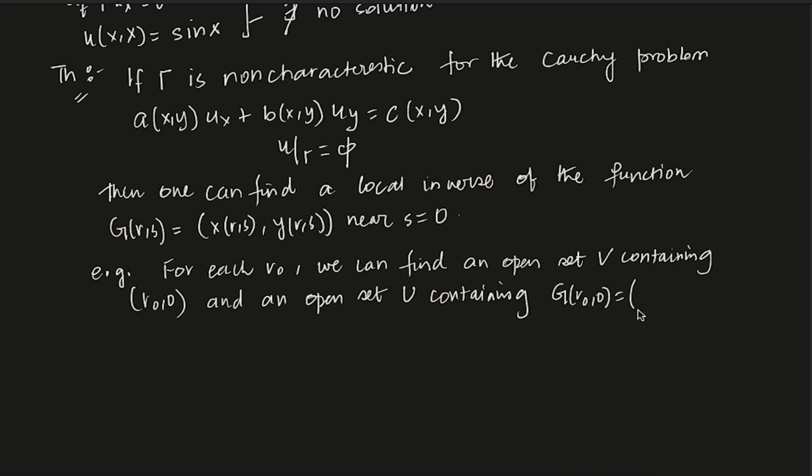What is G(R naught 0)? It is (X(R naught 0), Y(R naught 0)), which is gamma 1 of R naught and gamma 2 of R naught, right?